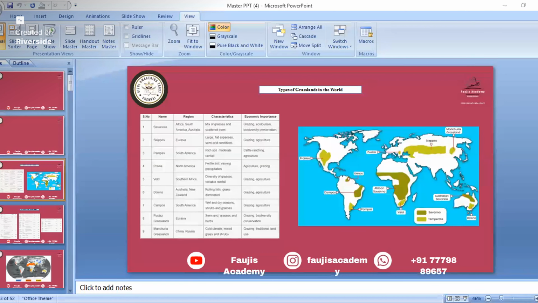Next we'll move to prairie grassland, that is in North America. Can you see here? Tell me which country is located here. Are you all aware of the World Atlas map? One question will definitely come from country, capital, and currency.